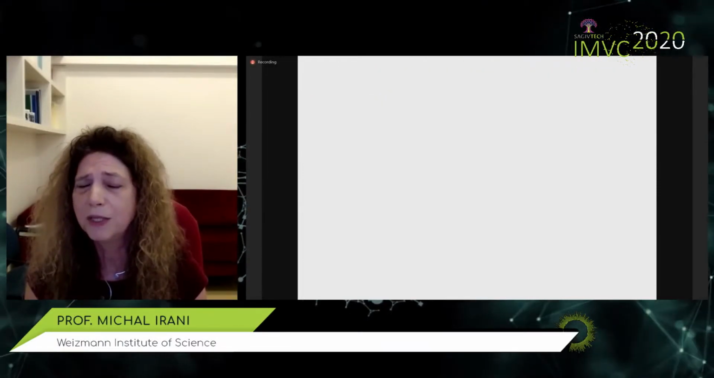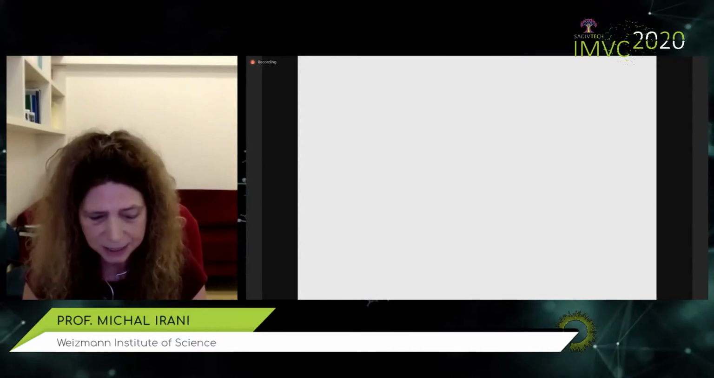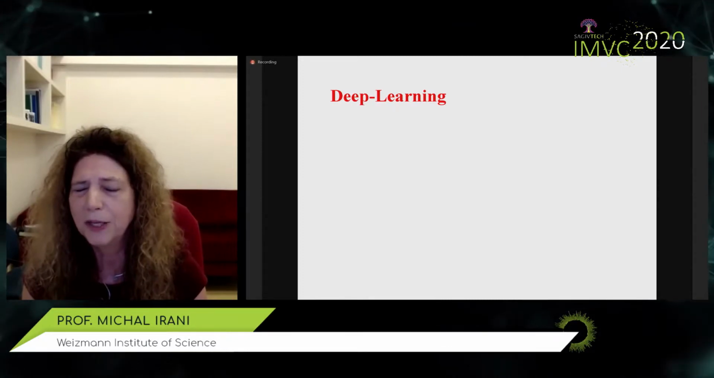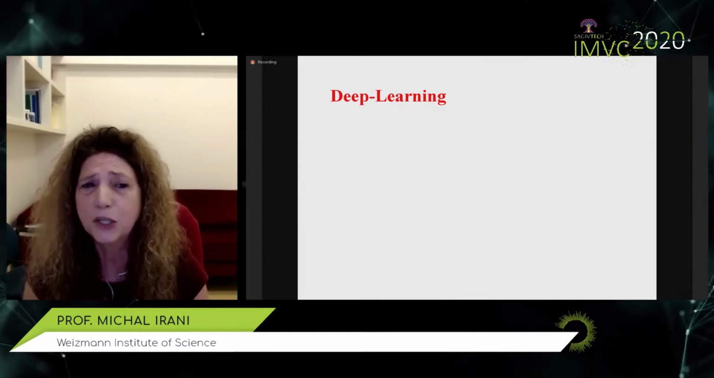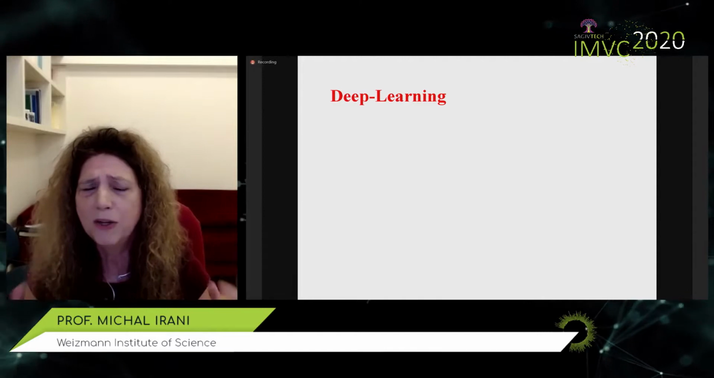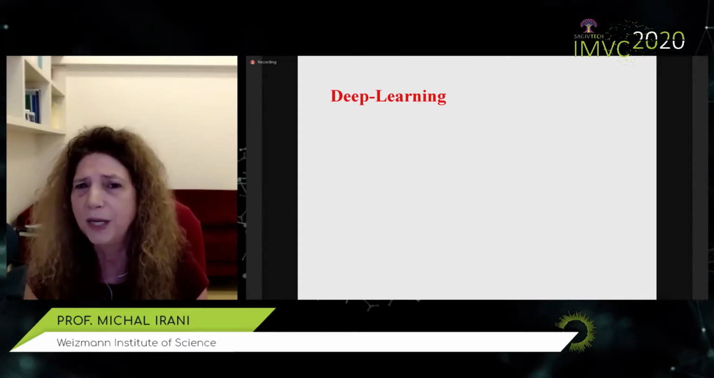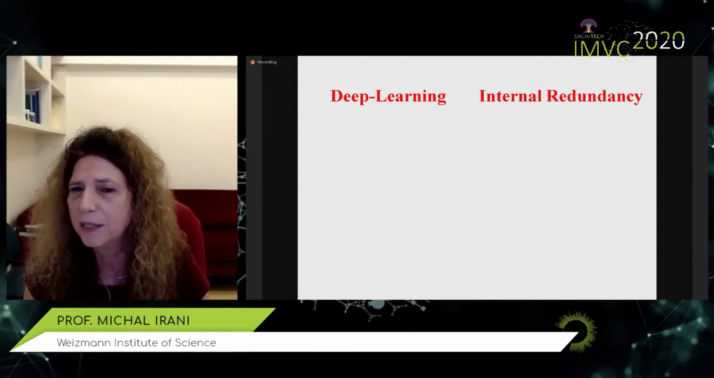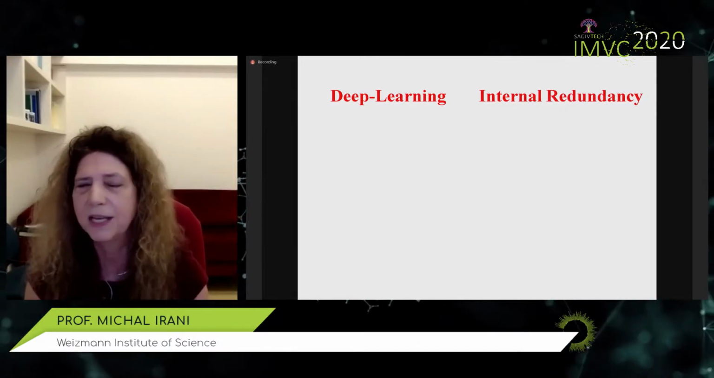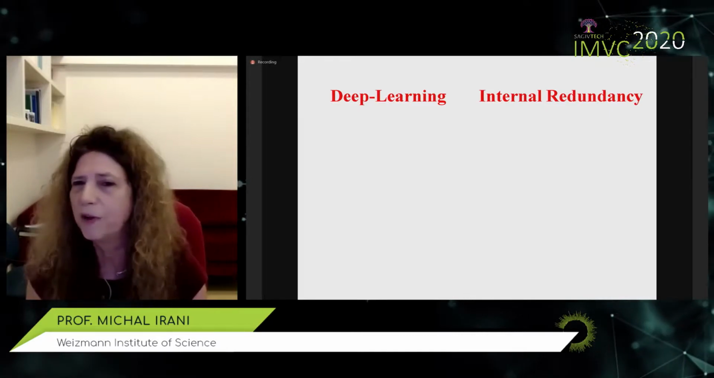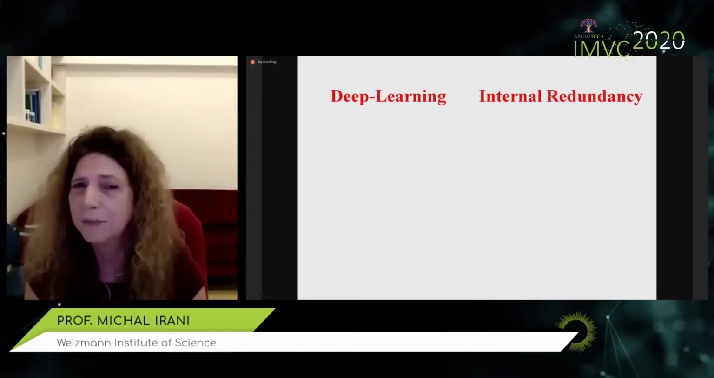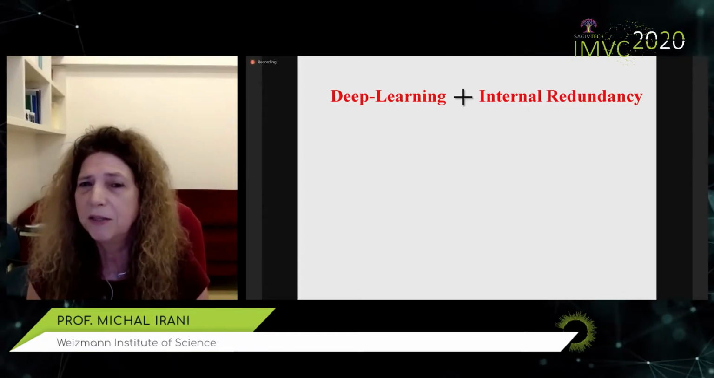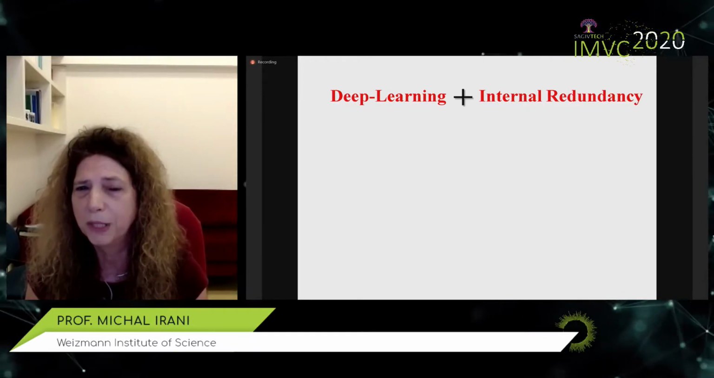So for a long while, I was walking around with this uneasy feeling. On one hand, we have this very powerful tool, deep learning, which does amazingly well, but is extremely data hungry. It requires tons of training examples, and we don't really understand what it's learning. On the other hand, we have this nice internal redundancy property. We physically understand it. It's totally unsupervised, doesn't require any other examples, but doesn't perform as well as deep learning. So for a while, I was asking myself, is there a way to combine the power of these two complementary approaches?